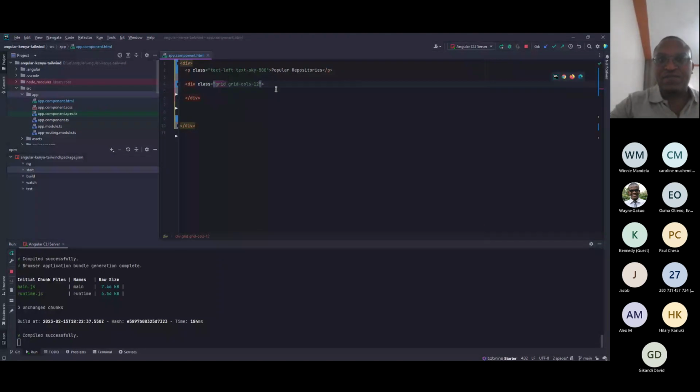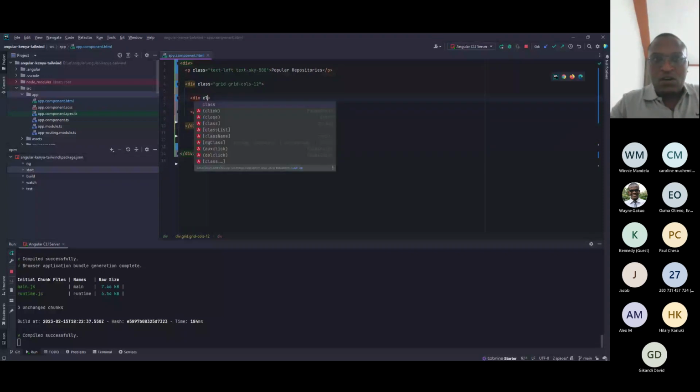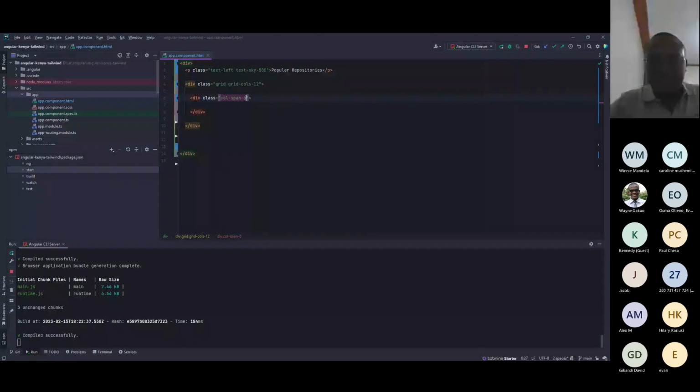But this was a 12 grid. So inside the 12 grid, all there were were divs, and the classes were just spanning 6 columns each.